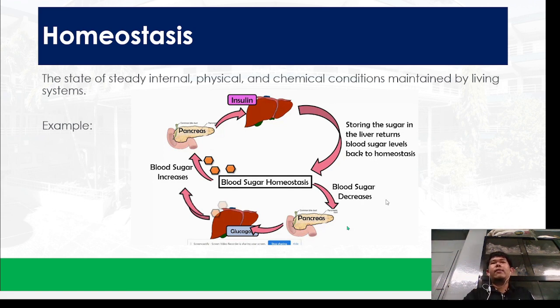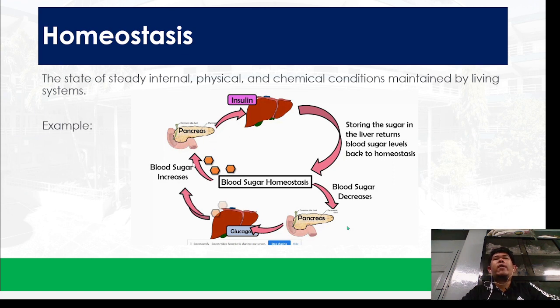Okay? What about glucagon? This is glucagon, ha. Si glucagon mo ni siya ang mubungkag sa ato ang glycogen sa liver para mahimong glucose. So medyo libog sa uban. So unsa may mahitabo? We have here the blood sugar homeostasis or ang normal level sa sugar diha sa atong bloodstream. So here, ang mahitabo actually ani is that